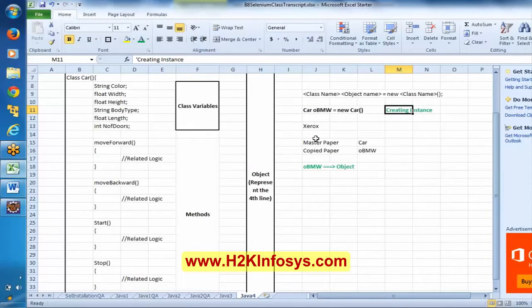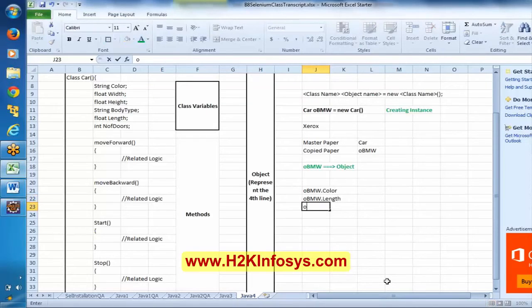Now by using this object, basically I have copied it, right? So if I keep a dot, I can directly access these variables here. See here, I can access this color, OBMW dot length, dot number of toes.